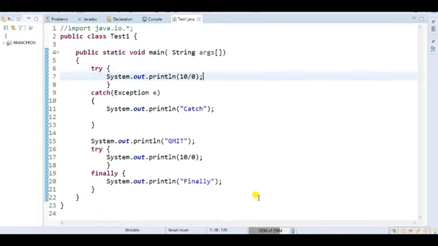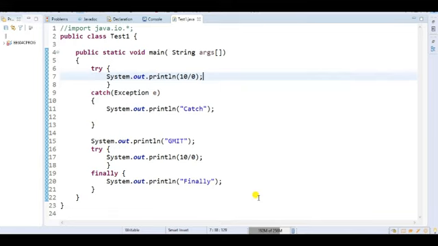But if I use only a catch block or only a finally block, that's not valid. Even a single finally block is not a valid combination. I will get a compilation error: finally without catch block, finally without try block.